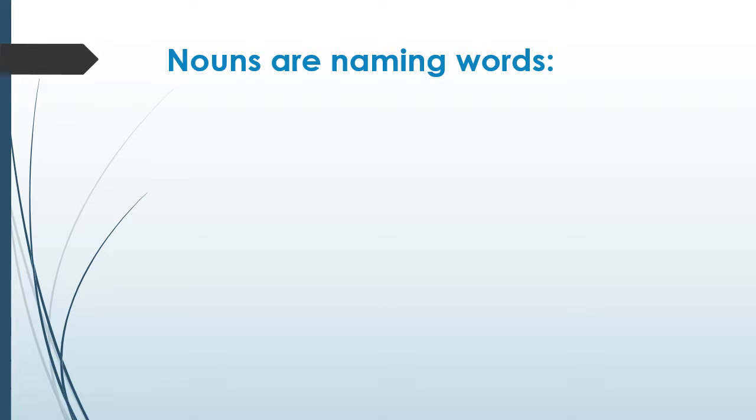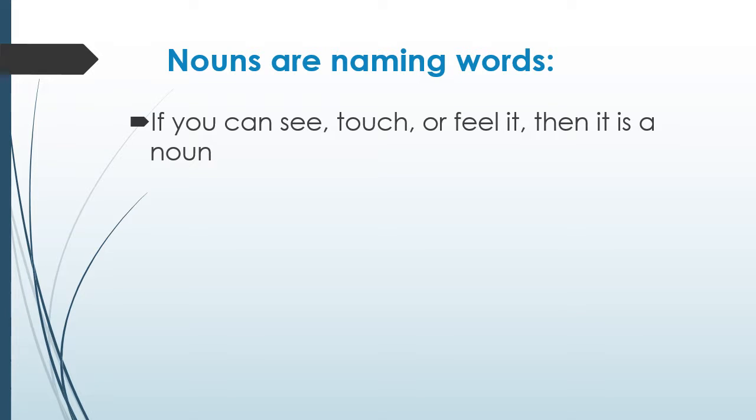First, we're going to start with nouns. Nouns are considered naming words. One thing I want to tell you guys is that if you can touch it, a desk, if you can see it, a cloud, if you can feel it, the wind, then it is a noun.